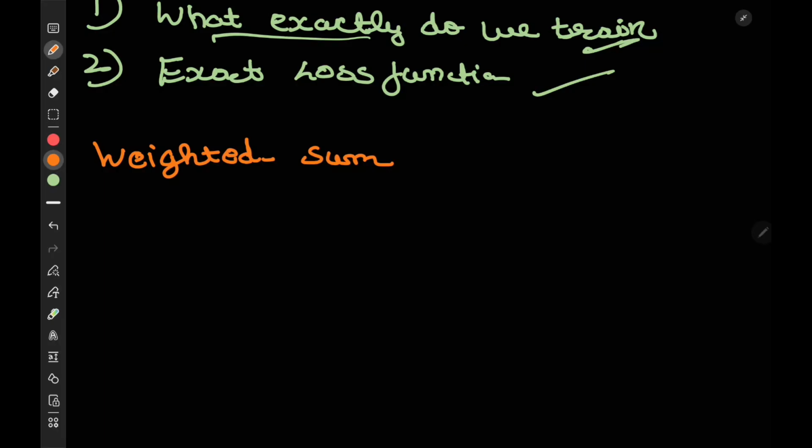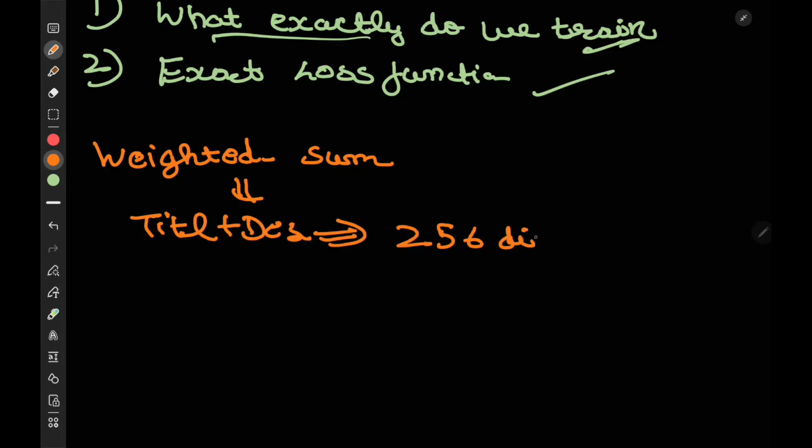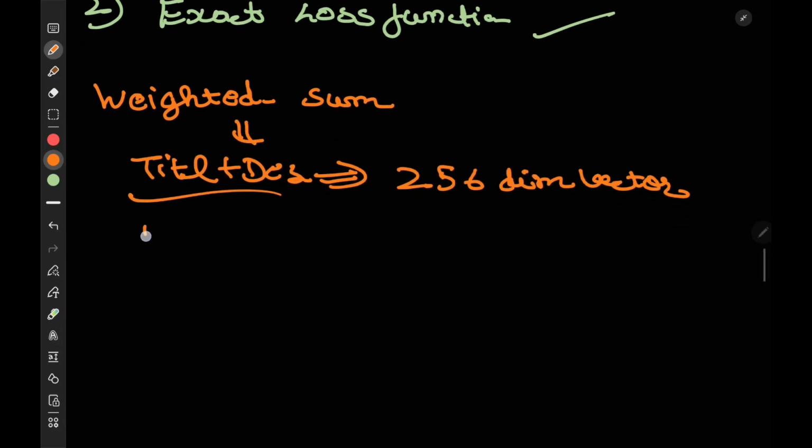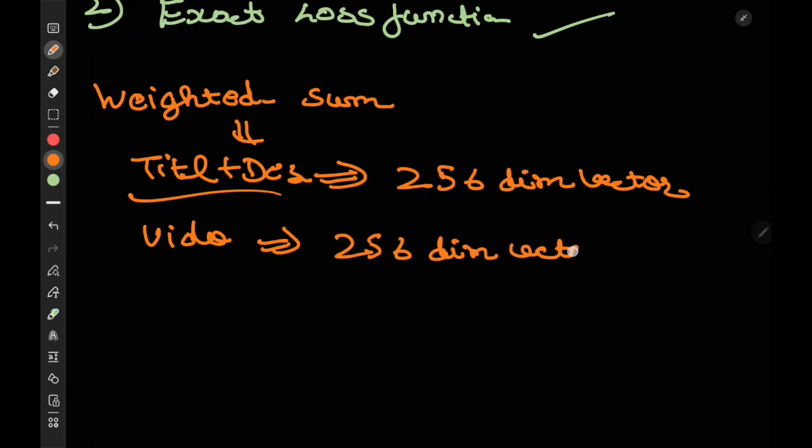Now, what does this mean? Let's say you have title and description. You pass it to a pre-trained model like BERT. It gives you a 256 dim vector, which holds the semantic meaning of this title and description. Then you have this video. You pass it to a pre-trained model like CLIP. It gives you a 256 dim vector.